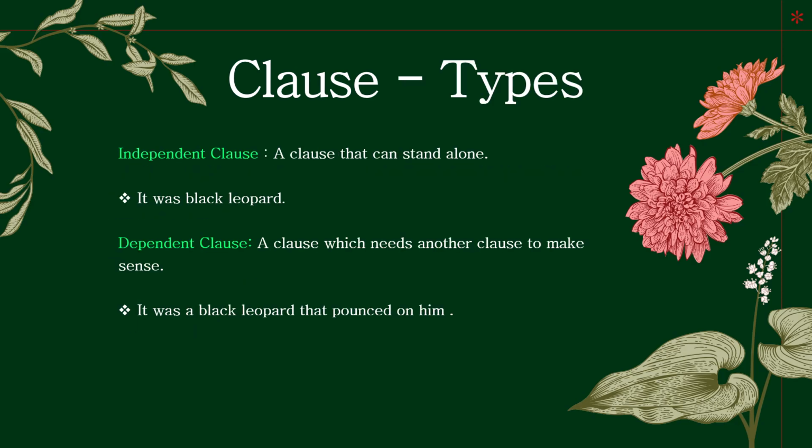Here, the types of clauses are independent clause and dependent clause. A clause that can stand alone is an independent clause. That is, it was a black leopard. So it makes complete sense. Dependent clause, a clause which needs another clause to make sense. Like, it was a black leopard that pounced on him. So example, we put that pounced on him. So we don't know what pounced on him. So you need the other clause. So it is dependent on the previous clause to make full sense.